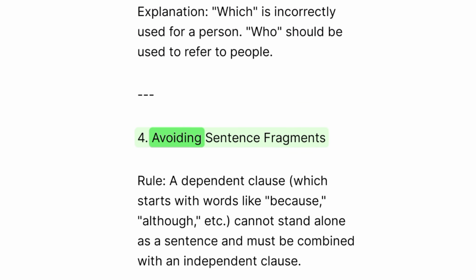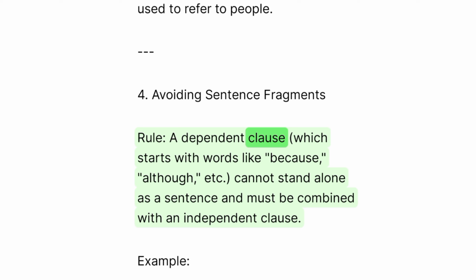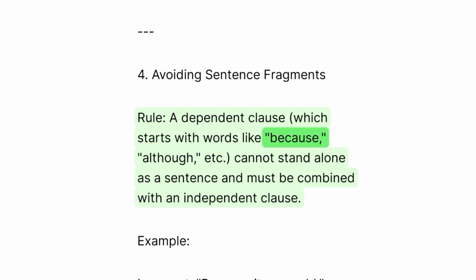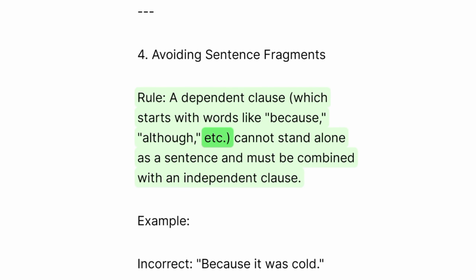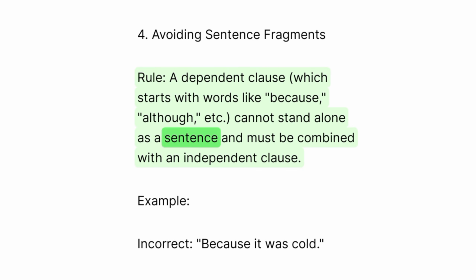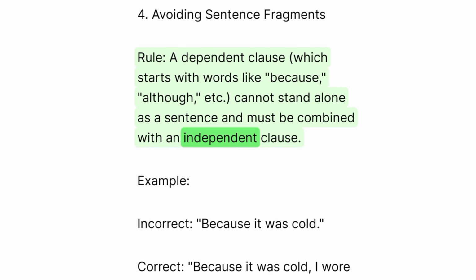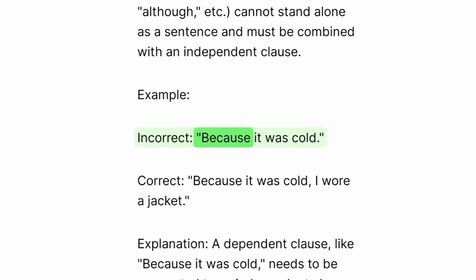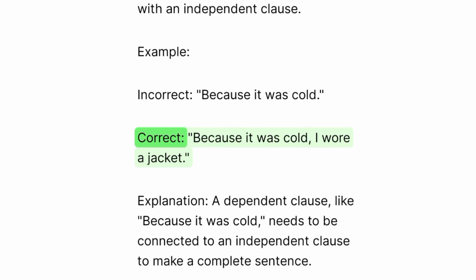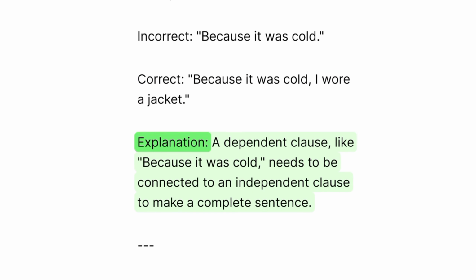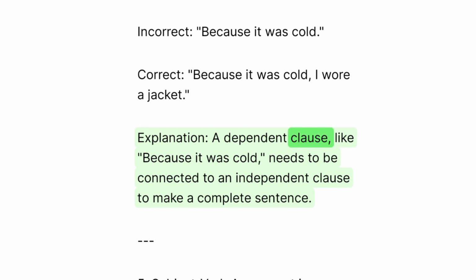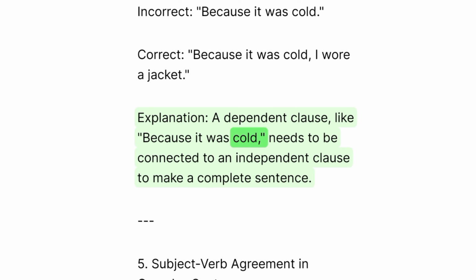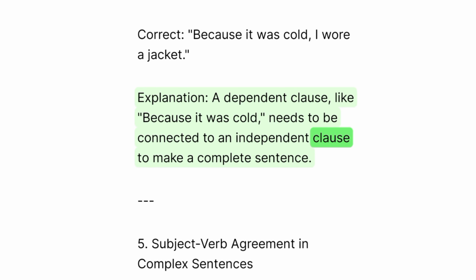4. Avoiding sentence fragments. Rule: a dependent clause, which starts with words like because, although, etc., cannot stand alone as a sentence and must be combined with an independent clause. Example: incorrect. Because it was cold. Correct. Because it was cold, I wore a jacket. Explanation: a dependent clause, like because it was cold, needs to be connected to an independent clause to make a complete sentence.